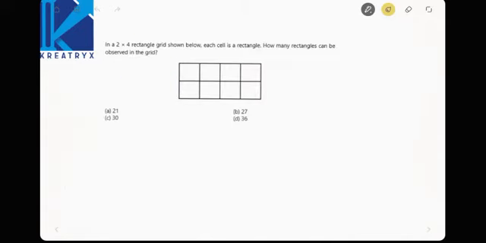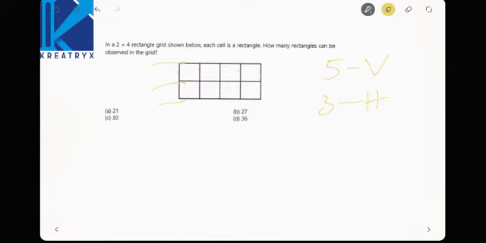Next, in a 2 into 4 rectangle grid shown below, each cell is a rectangle. How many rectangles can be observed in the grid? See here, how many vertical lines can we observe here? 1, 2, 3, 4, 5. Right? These are vertical grids, 5 vertical grids. Horizontal, 1, 2, 3, 3 horizontal. Now upon intersection of vertical and horizontal grids is a rectangle formation.